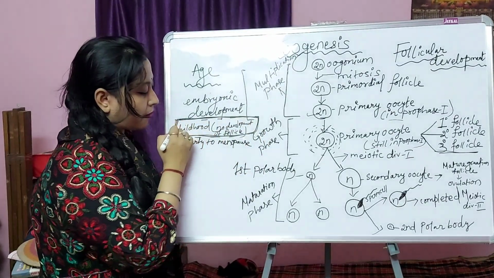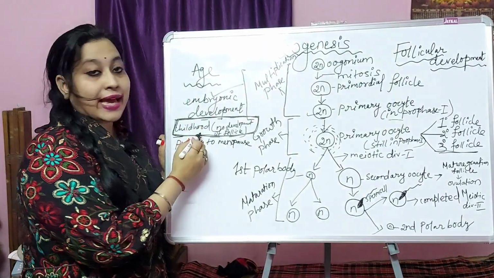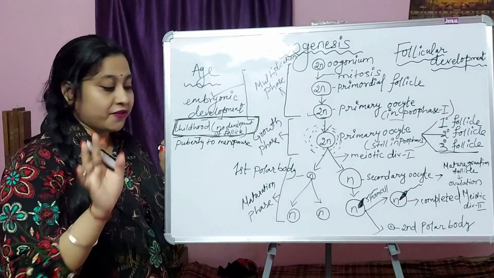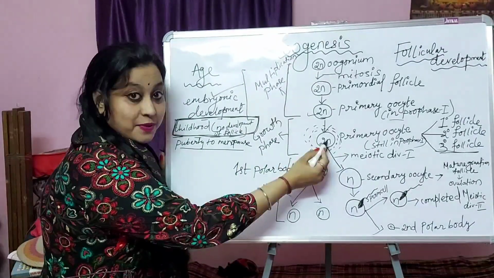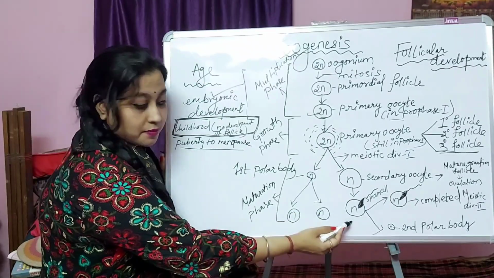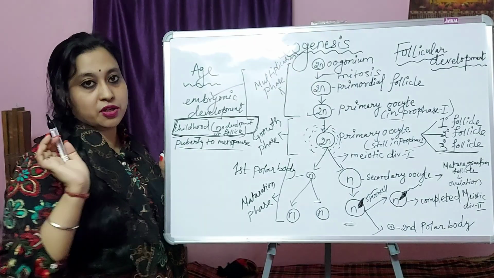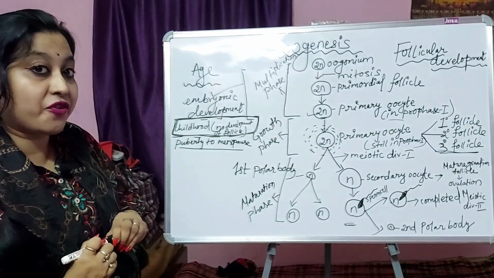Primordial follicular development takes place in the embryonic stage. During childhood there is no development of primordial follicles or primary follicles. Then from puberty to menopause, these primary oocytes are still in prophase 1.